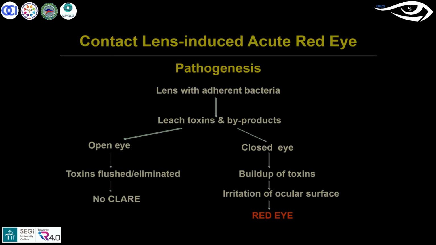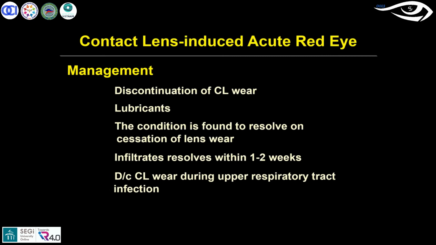Management: here it is more of an inflammatory condition. There is no infection, so you can discontinue the lenses for a certain period of time. Usually we go for 1 week of discontinuation, and you can prescribe some lubricants for symptom relief. After 3 weeks, when the condition has resolved and come back to normal, you can ask them to start wearing contacts again, but tell them daily wear only, not extended wear.